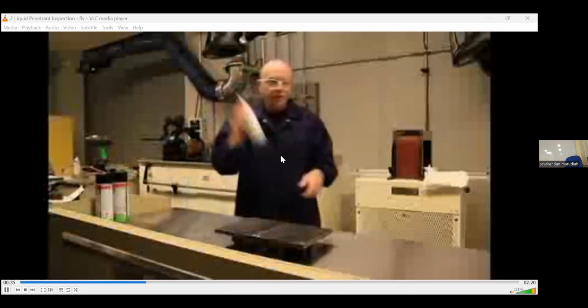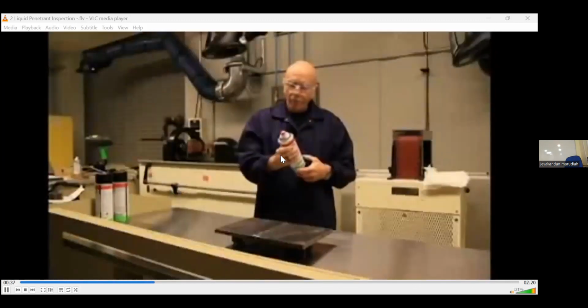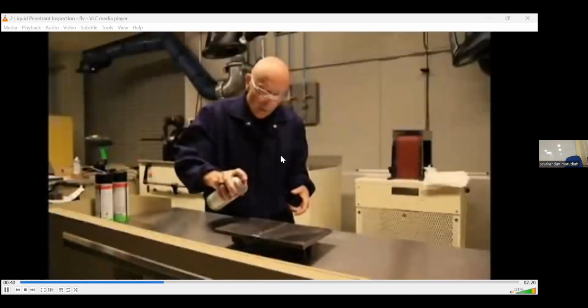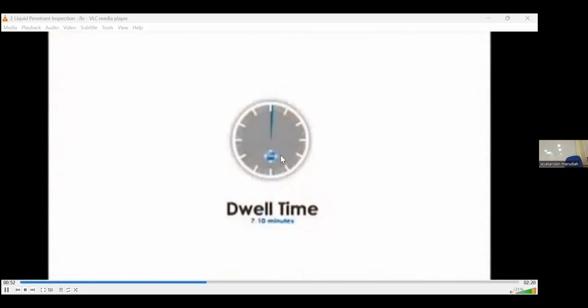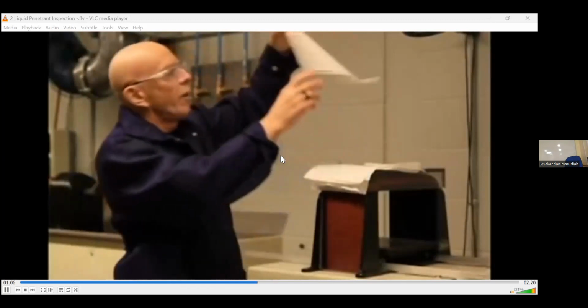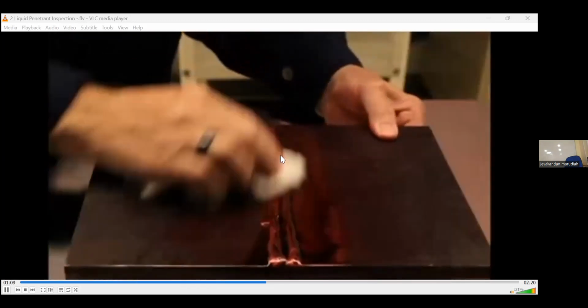The second step: the penetrant is applied to the component by spraying. The component is a weld, as in this case, and the penetrant is applied 5 millimeters on either side of the weld to ensure coverage. Following the application of the penetrant, sufficient dwell time must be allowed for the penetrant to enter any discontinuity open to the surface. Dwell time, the third step in the process, will be recorded in the procedure, but is normally 7 to 10 minutes. Dwell time must pass before application of the developer.